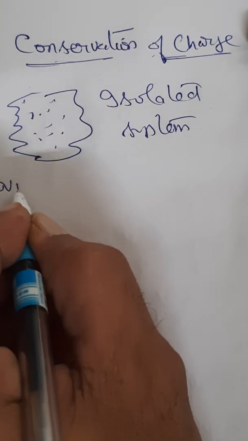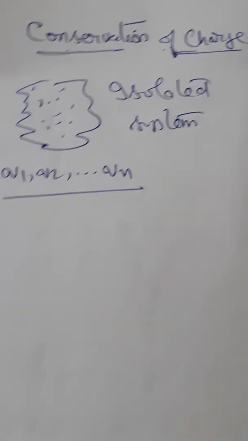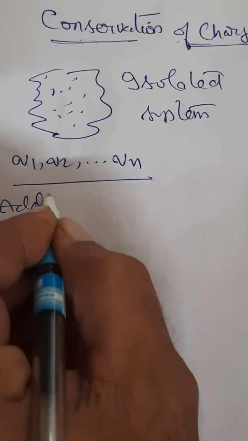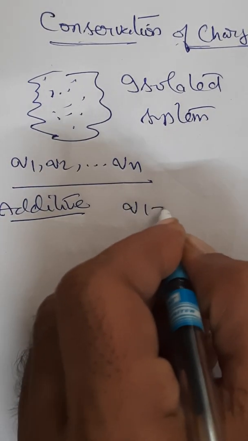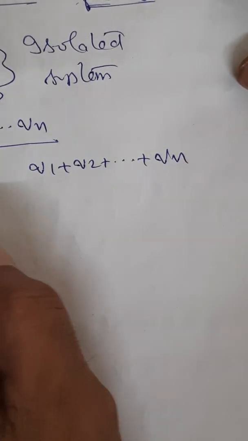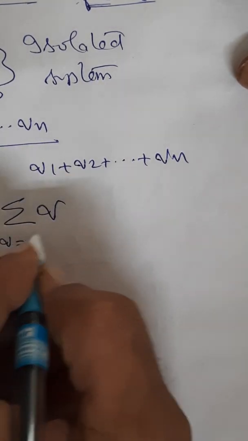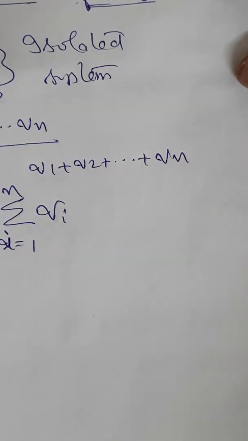Let us say q1, q2, etc., qn charges are there. Now if I apply the additive property for this, I will say q1 plus q2 plus etc. plus qn. So I can say mathematically sigma qi, i equal to 1 to n.